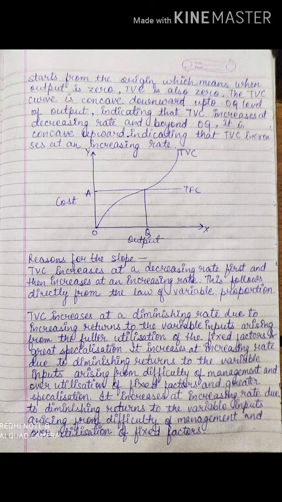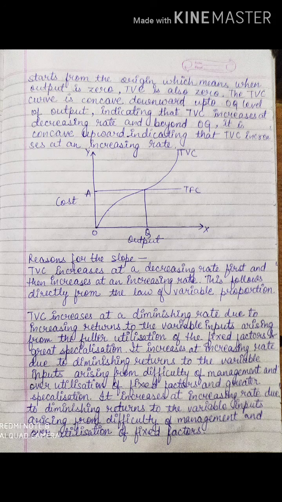You remember 2 points. Now it increases at an increasing rate due to diminishing returns to the variable inputs arising from the difficulty of management and overutilization. That is the second stage's causes you have studied. Okay, overutilization of fixed factors and greater specialization.